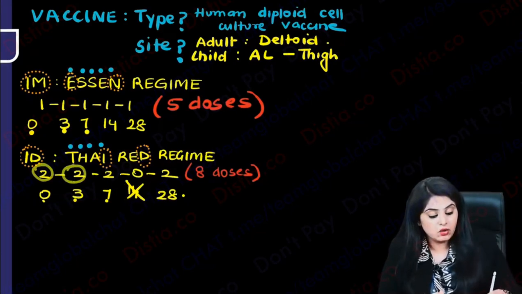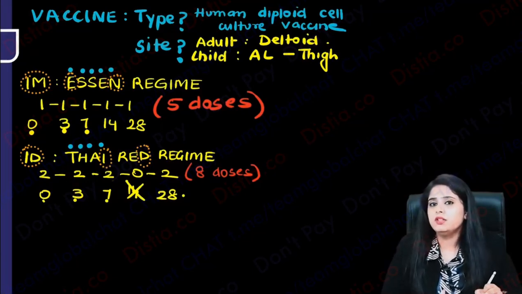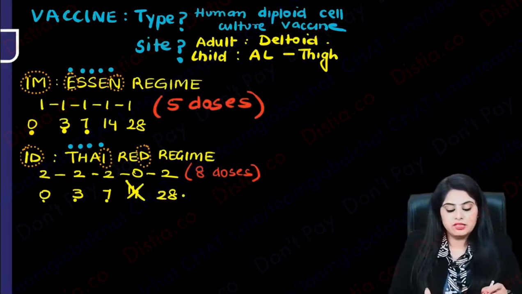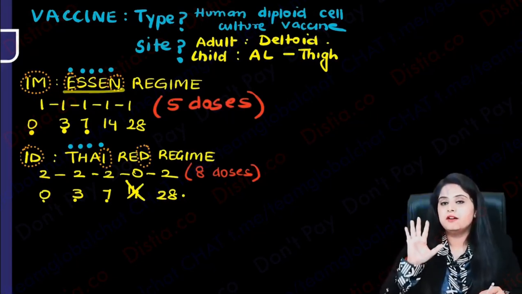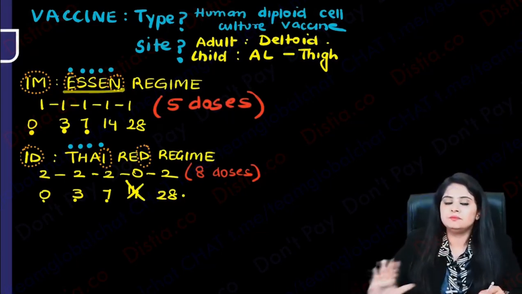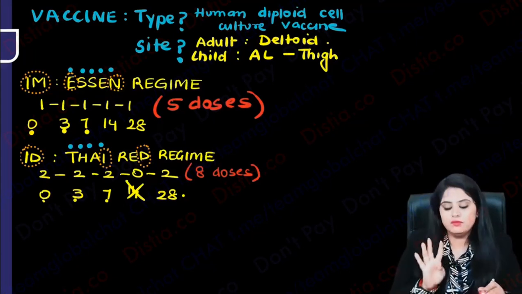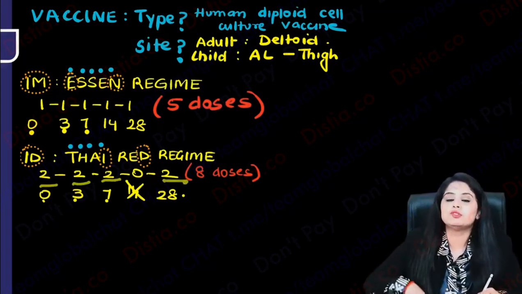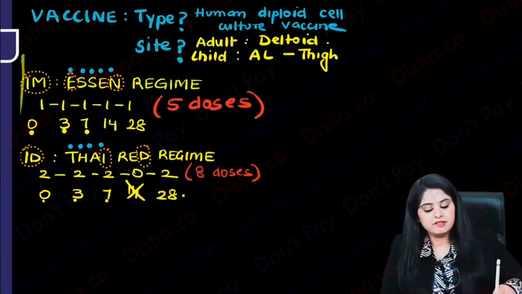And on every visit, how many vaccines are you giving? 2 doses. So total कितना हो गया? Total 8 doses are given. So please remember, Essen में everything was 5 alphabets, 5 visits, 5 doses, 1, 1, 1, 1, 1. ठीक है? Whereas thyroid में you have 4 visits, तो कम कर दिया, 4 visits कर दिया, but in 4 visits you will have to compensate ना, so you're going to give double doses, you're going to give 2 doses, that is total 8 doses are given. Everyone's clear with these 2 regimes?